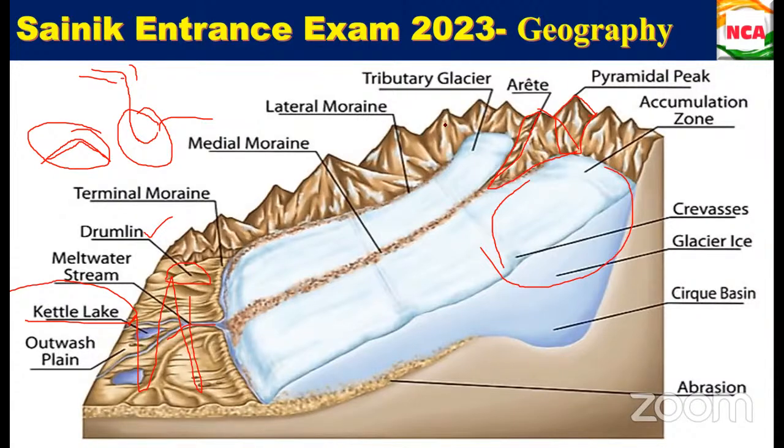Ma'am, can you tell about the curved basin? Cirque basin. So for example, just imagine that the waterfall has been there. What will happen? It will create a depression. Then only it will go. Water will be flowing, right? When you go near the waterfall, you can see a depression over there. Like that, when it is hitting the mainstream of the glacier, it will create a depression first. Then the frozen material will be deposited there.